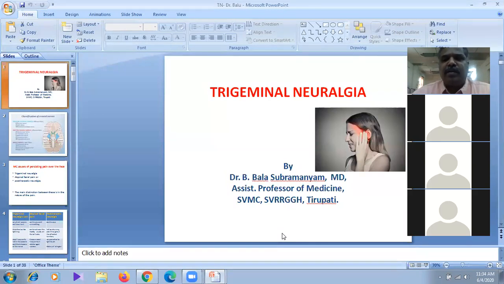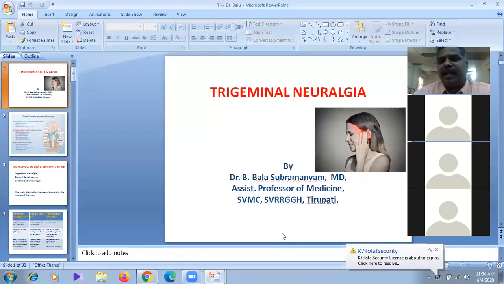It is usually diagnosed by careful history, with a classical history of pain, the characteristic feature being shock-like pain over one or more divisions of the trigeminal nerve with a history of triggering factors. It is diagnosed by simple history, and sometimes they require a non-invasive procedure like an MRI scan, mainly to rule out compression of the nerve by tumors.